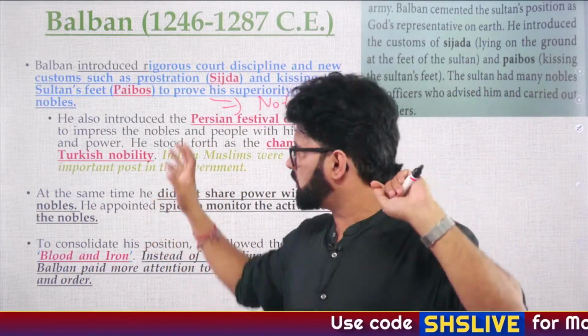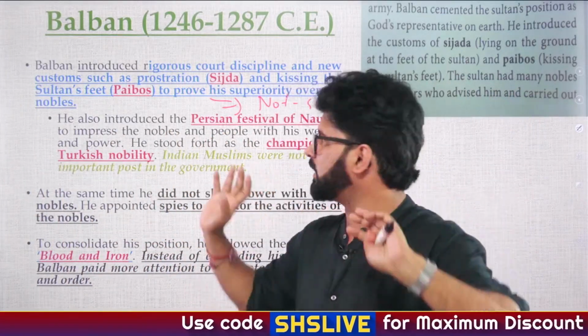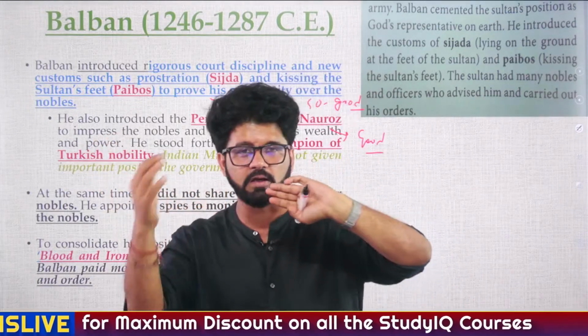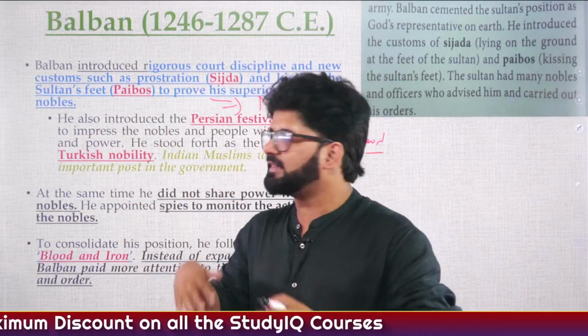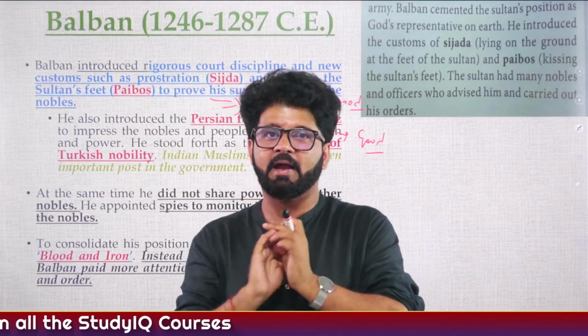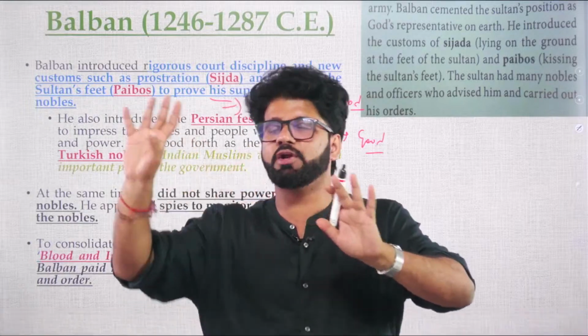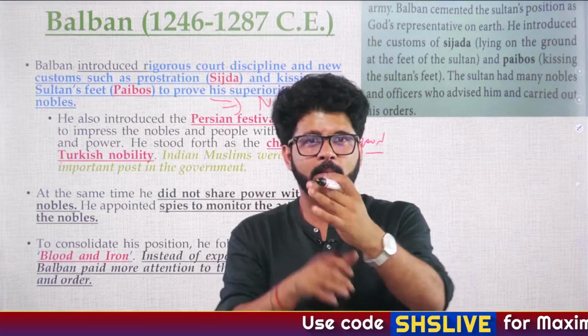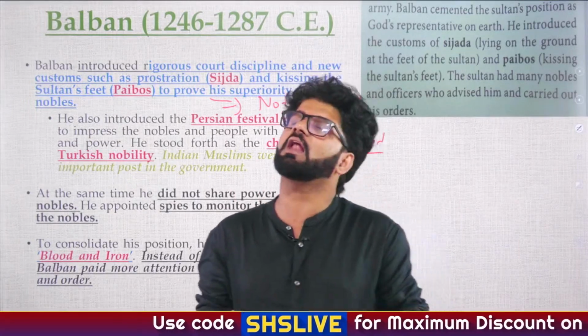So Balban told his son Bughra Khan that, bro, please ensure that you are not taking too much tax from people who are very vulnerable. You will see all these kinds of things, and then you will realize that, oh my God, he's a good guy. And then he will say certain things, according to Barani, that when I'm seeing a non-Turkish guy or an ignoble guy, my blood boils and all those things. Then you realize he's not a good guy.